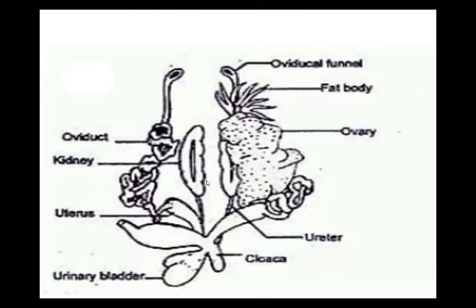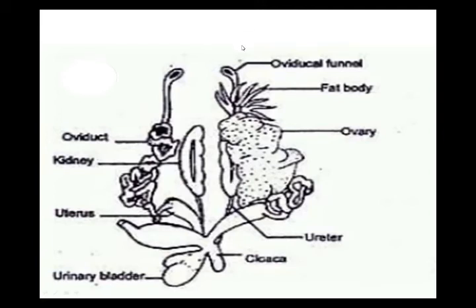And what is the function of the kidney? Kidneys filter out the excretory matter from the blood and pass it out in the form of urine. What are the kidneys doing? Kidneys are filtering the blood, and from the blood they are removing the excretory matter, and this excretory matter is urine. And this urine is going outside the body. It's the excretory matter.